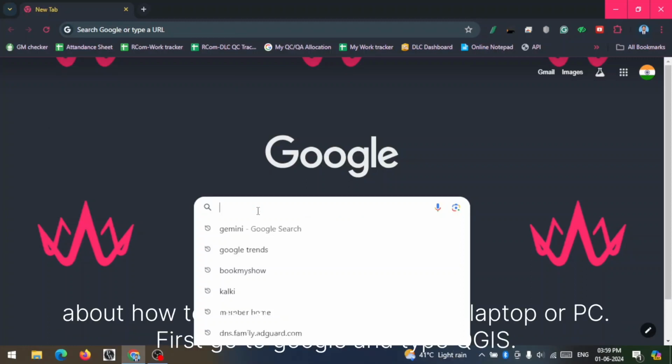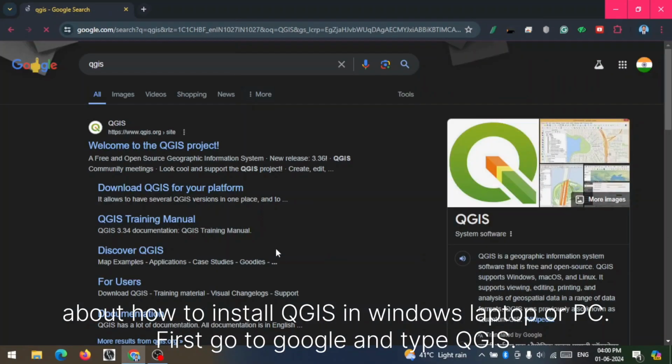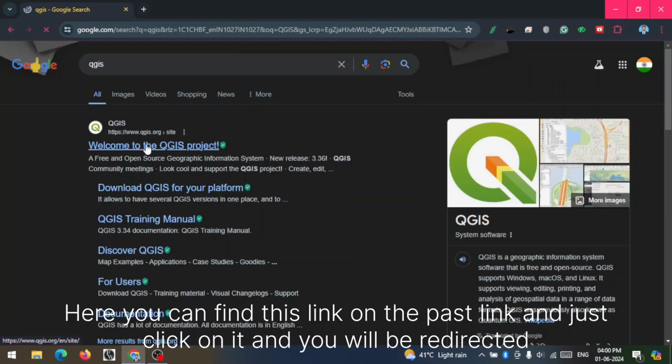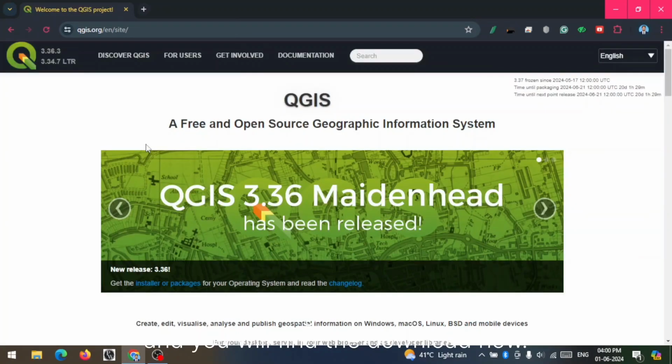Today we're gonna learn how to install QGIS on a Windows laptop or PC. First go to Google and type QGIS. Here you can find this link as the first result, just click on it and you will be redirected to the official homepage of QGIS.